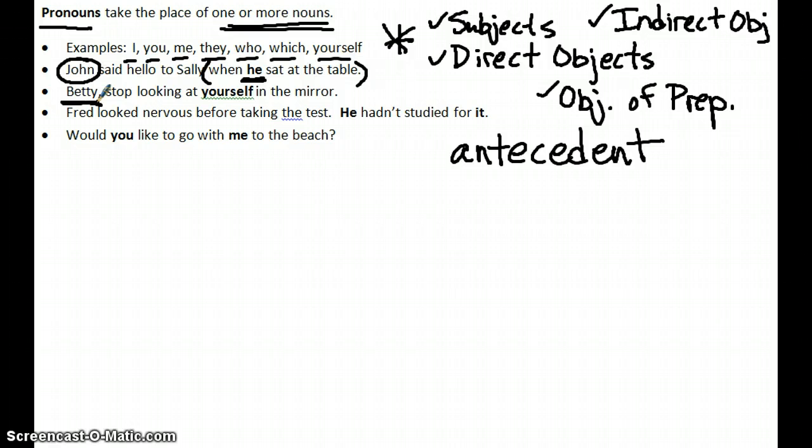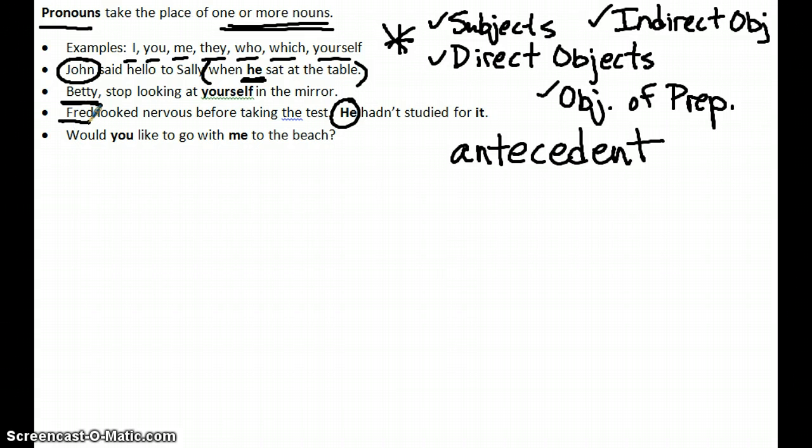Now the pronouns "he" and "it" that are bolded are pronouns that refer back to nouns that were in the previous sentence, and that oftentimes happens. They are still considered pronouns, and they still have antecedents. It's just that those words that they're replacing aren't directly in the specific sentence. So you can probably figure out that "he" refers to what noun? Fred. The antecedent is Fred.